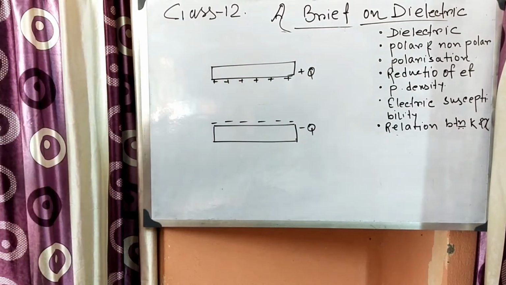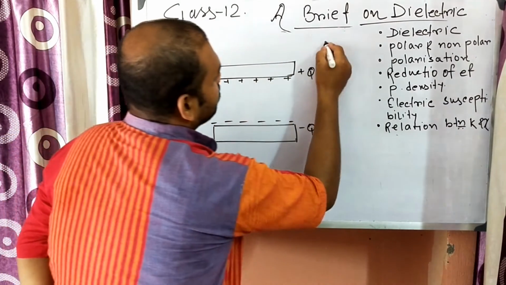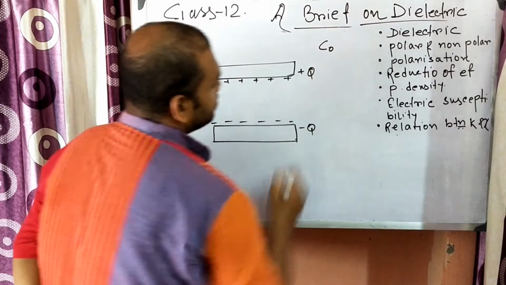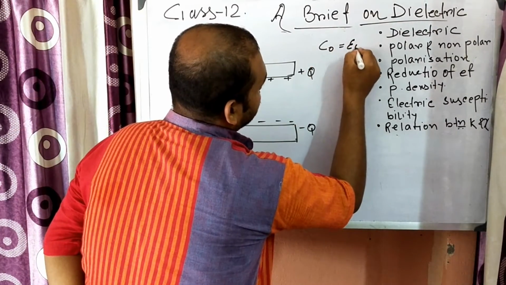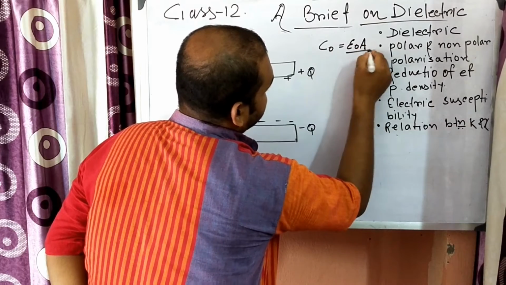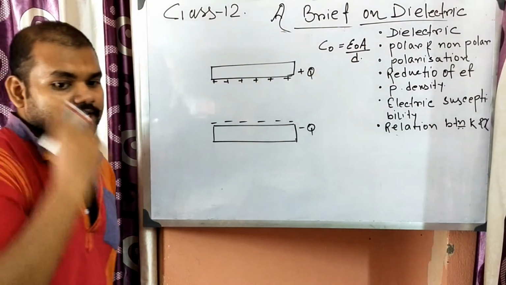If air is there, the capacitance will be C equal to epsilon 0 A by D.